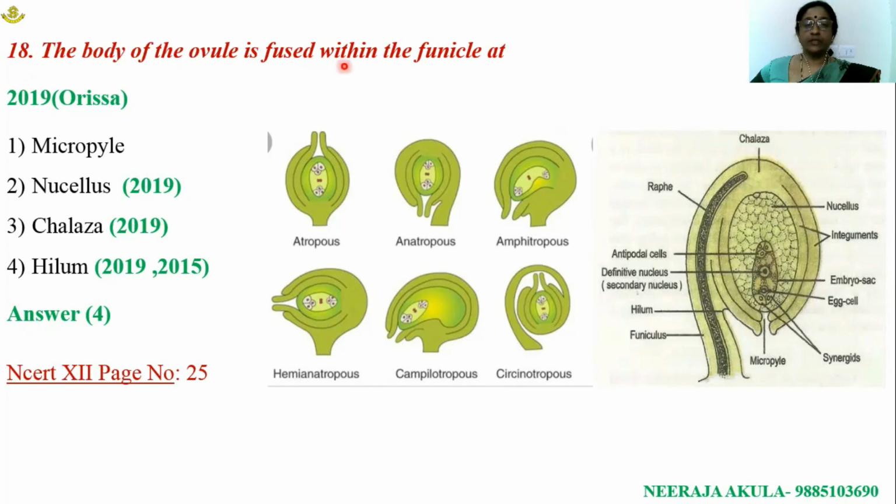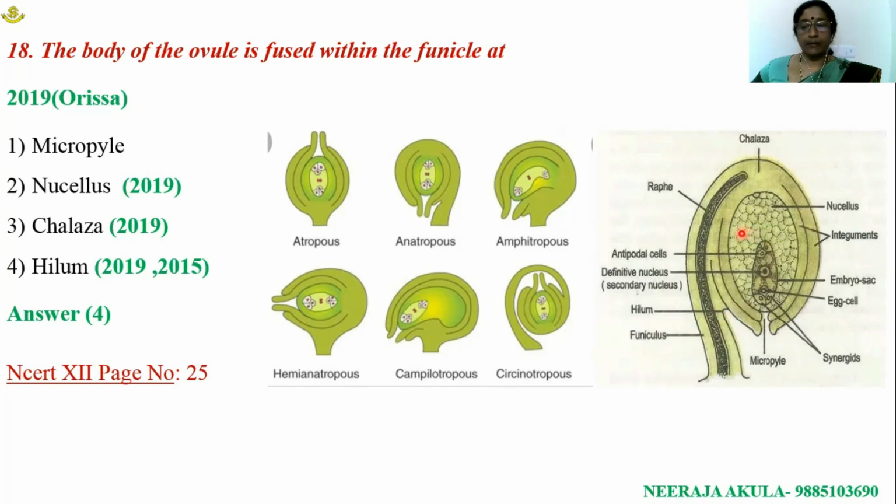Question number 18. The body of the ovule is fused with the funicle at: micropyle, nucellus, chalaza, hilum. The ovule is also known as megasporangium. It is present inside the ovary. Ovule is attached to the placenta of the ovary through a small stalk-like structure known as funicle. The junction of this funicle and ovule is known as the hilum.